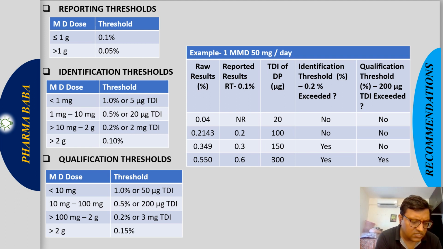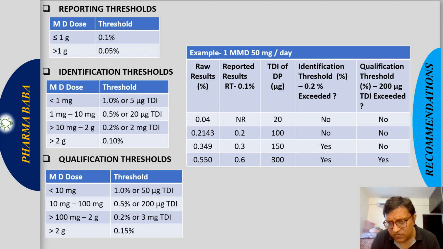Okay. So 50 mg multiply by 0.5%. So how do we calculate? This is the maximum daily dose, 50 mg. So 50 mg multiply by our qualification threshold, 0.5%, it will come around 0.25. If we multiply by 1000 to convert it into microgram, it will come around 250 microgram. So the 0.5% limit for 50 mg per day comes around 250 microgram. So it is more than the 200 microgram TDI. So that's why the 0.5% limit will not be followed, the 200 microgram limit will be followed.